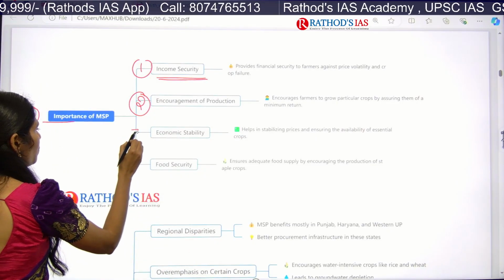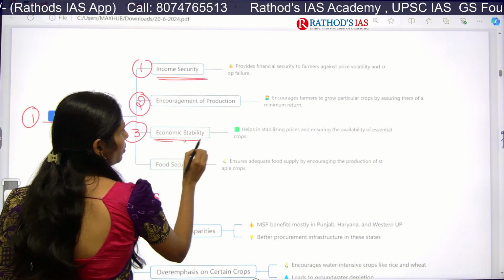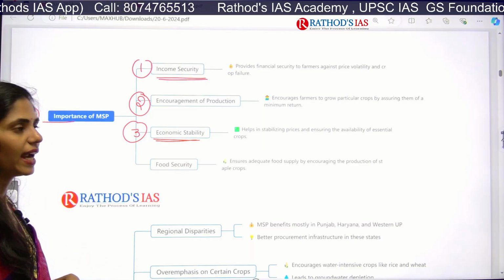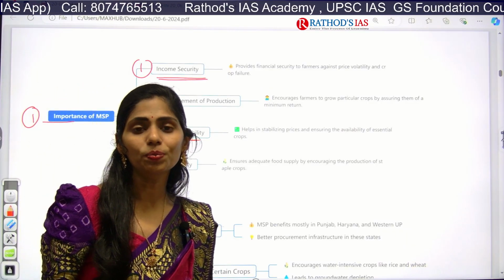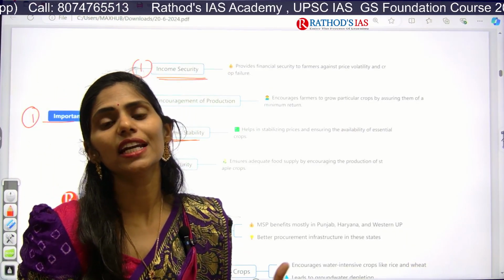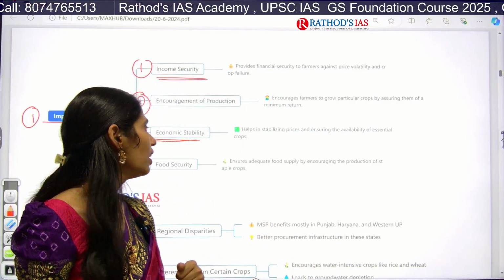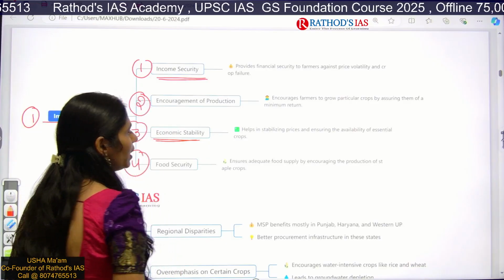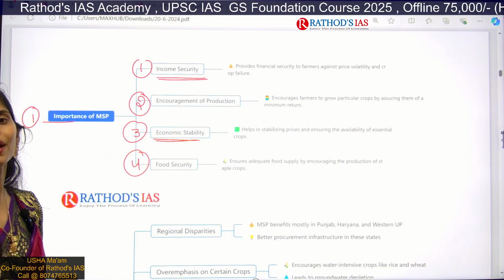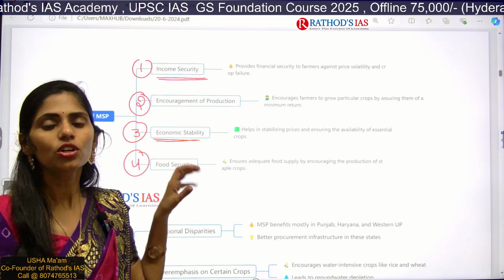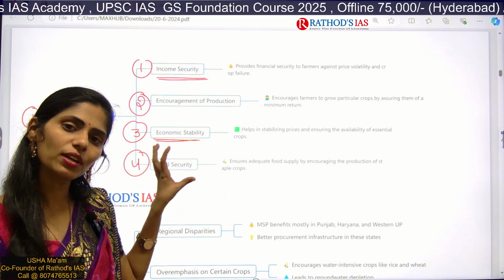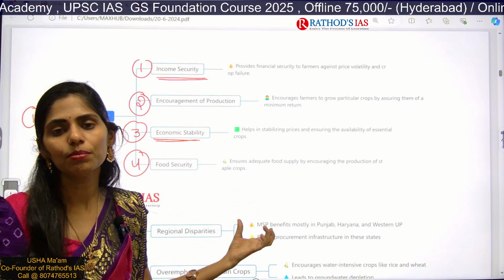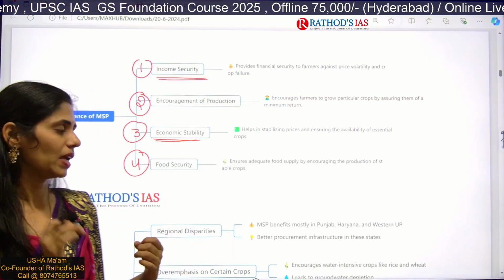And next one is for economic stability, for stabilizing prices, and the government needs to make food grains available in the market. And next one is for food security, for ensuring adequate food supply to all people of India. So ensuring food security is also one of the important aims of providing MSP.